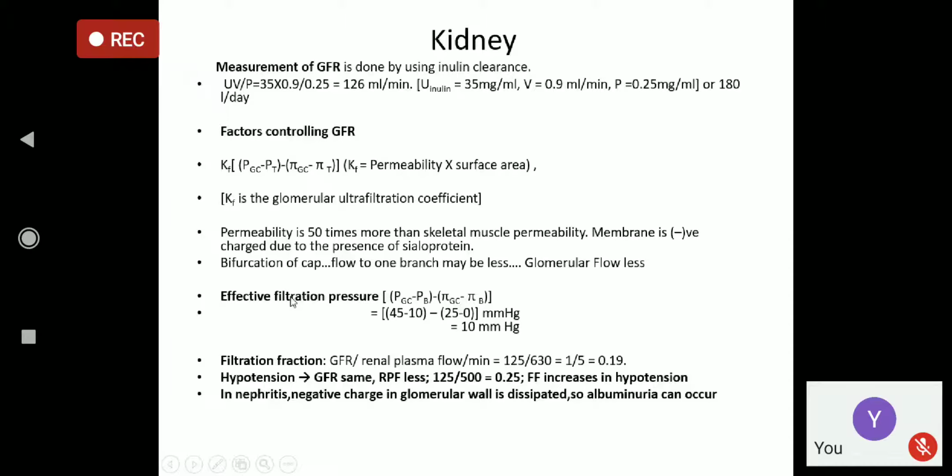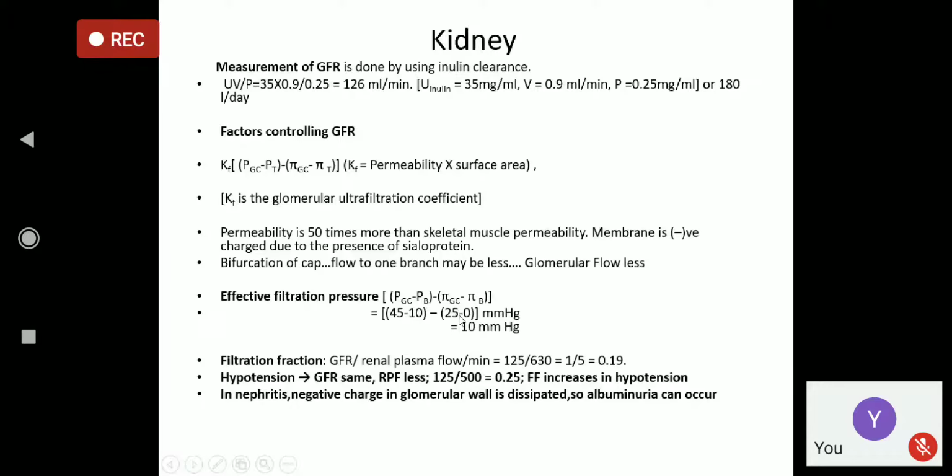By putting in the values, the hydrostatic pressure of the glomerular capillary is 45 millimeter mercury. For the Bowman's capsule, hydrostatic pressure is 10 millimeter mercury. Colloidal osmotic pressure in the glomerular capillary, which is blood, is the plasma colloidal osmotic pressure, 25 millimeter mercury.